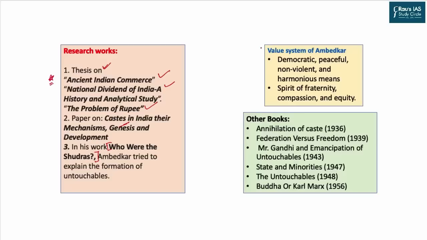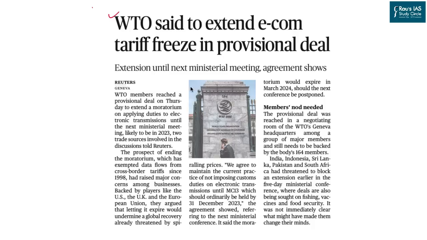As far as his value system is concerned, well, this is important for your general studies paper 4. He was a democratic person who believed in peaceful resolution of problems through non-violent and harmonious means. He also called for the spirit of fraternity, compassion towards the downtrodden, and equality among the genders and different castes. These are the following important books written by Ambedkar, and the most important one being The Annihilation of Caste, which he wrote in 1936.